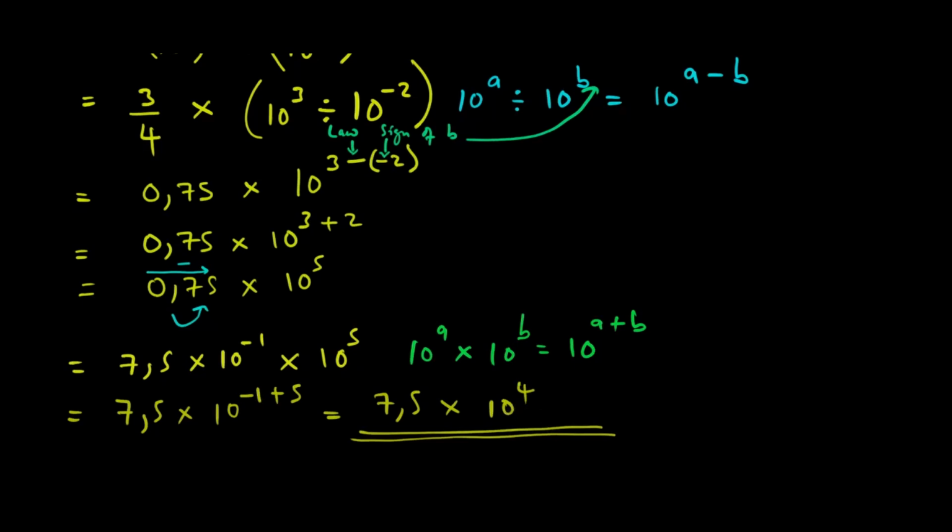Because remember we had minus 1 plus 5. Here we said we can rearrange if we keep the original signs, so 5 minus 1 is the same thing. So this is going to be our final answer: 7.5 times 10 to the power 4. Any questions? No. All right.